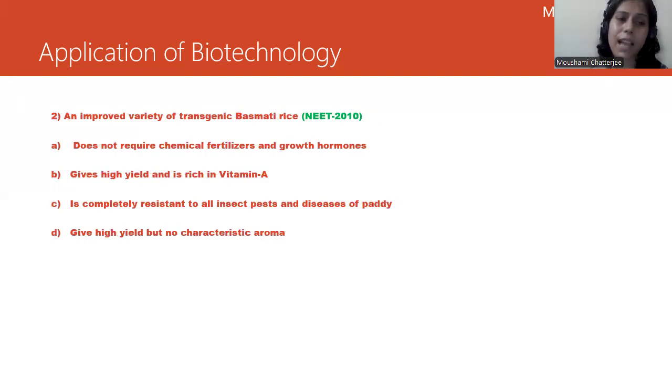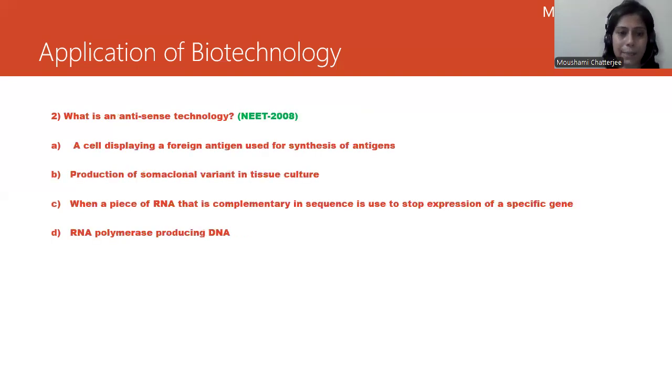Second question is, an improved variety of transgenic basmati rice. It's a NEET 2010 question. Option A, does not require chemical fertilizers and growth hormone, gives high yield and is rich in vitamin A. Option C, it is completely resistant to all insect pests and diseases of paddy, gives high yield but has no characteristic aroma. The correct answer would be: gives high yield and is rich in vitamin A.